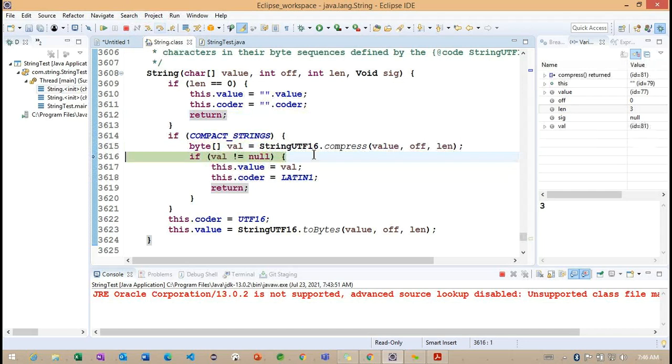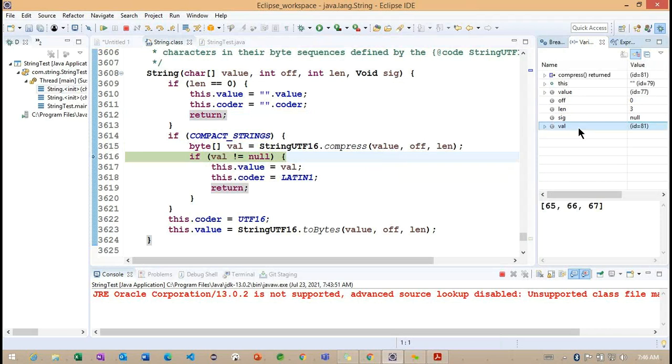If I click on the next line here, observe the values on the right side section. Now what are you understanding here? 65, 66, 67. Getting the point? 65, 66 and 67. So these are the Unicode values here. Now you can see here we are having the values ABC.